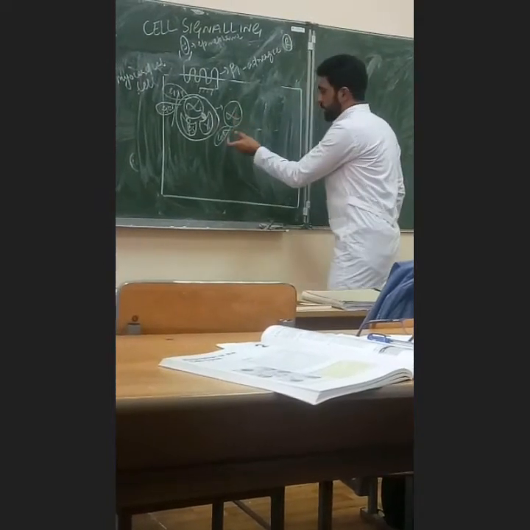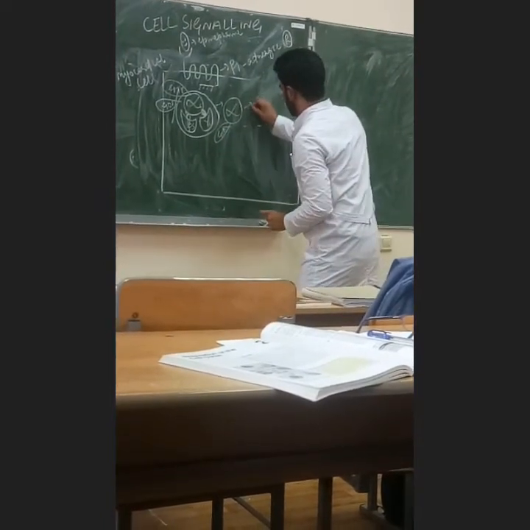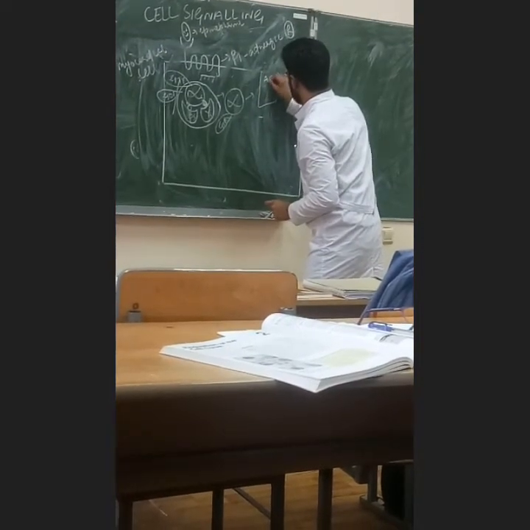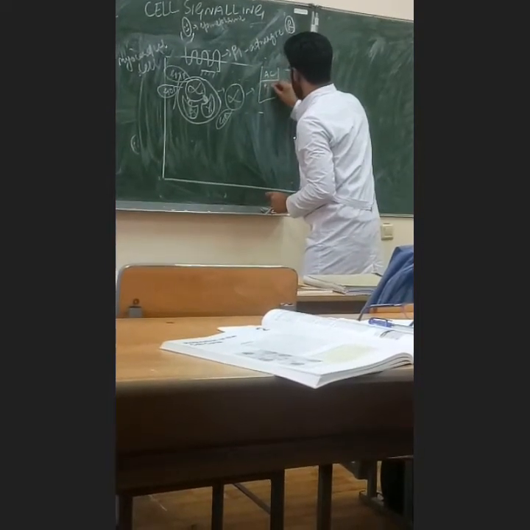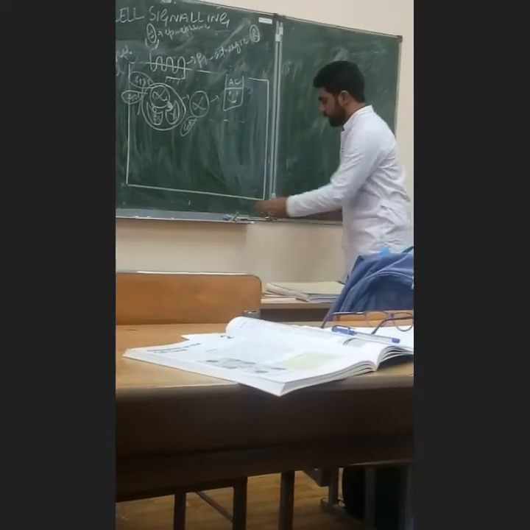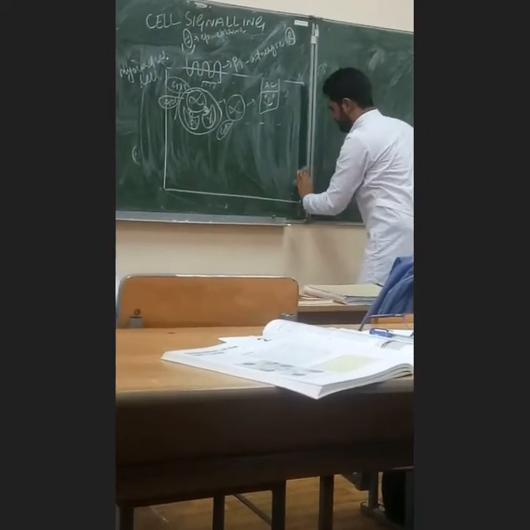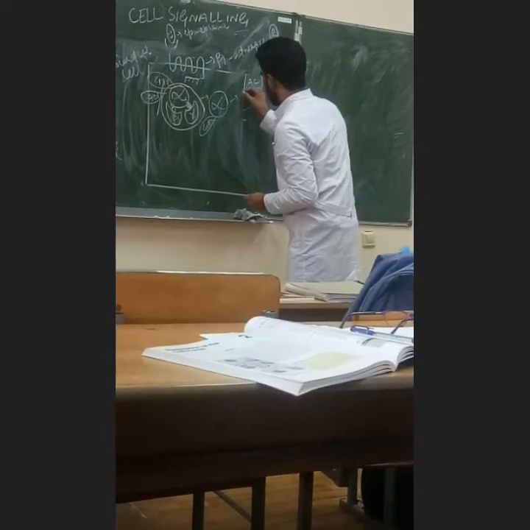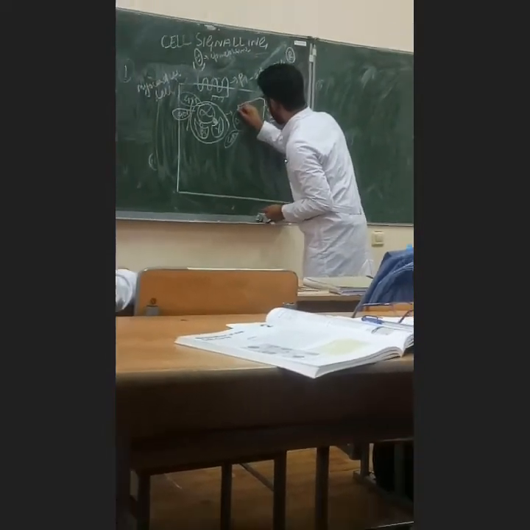When this alpha with the GTP gives this information to adenylyl cyclase, what will adenylyl cyclase do? After getting this information from alpha, it has one intrinsic protein here.